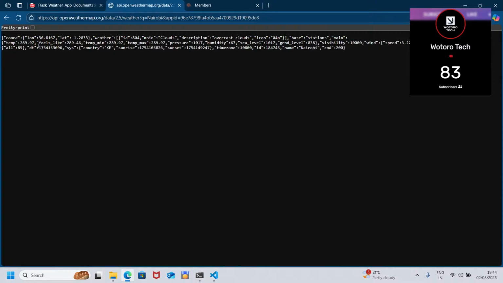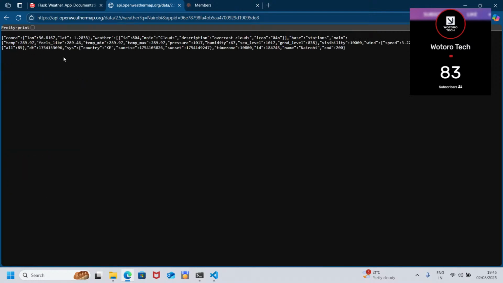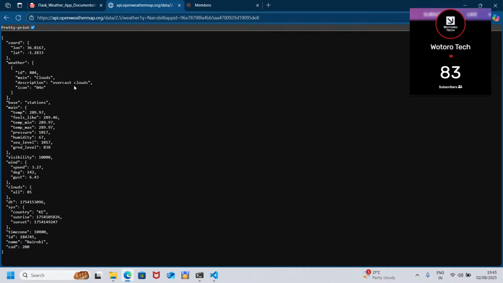Yes. Remember I told you about the API key. Before, we pasted it and there was an error, and I said it's still going through an activation. Now you see I pasted it again, and it has worked. So when it does not work the first time, just give it some time, it will definitely work. Here it gives you the basic implementation. So that is how you test.